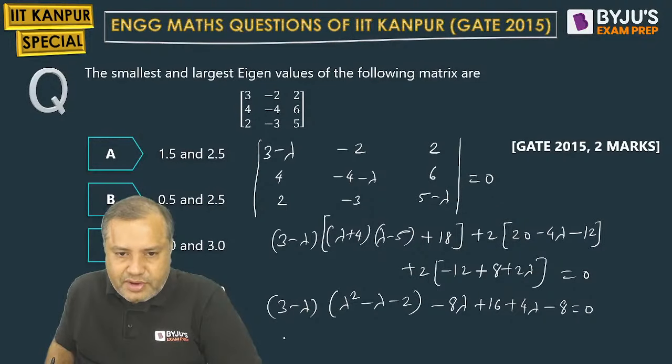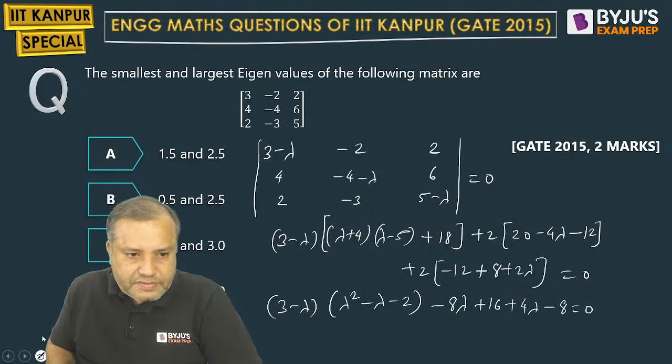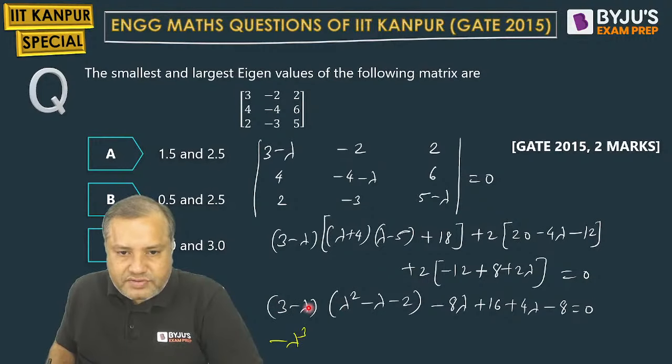Minus lambda into lambda cube. Just I'll change the ink. Then 3 lambda square and plus lambda square. That will be 4 lambda square. Then minus lambda into minus 2 plus 2 lambda. Minus 3 lambda will be minus lambda. Minus plus 2 lambda. Minus 3 lambda is minus lambda. Minus 6.